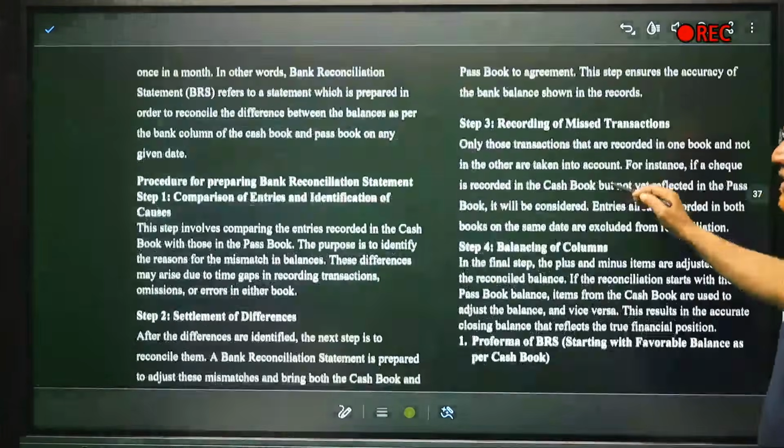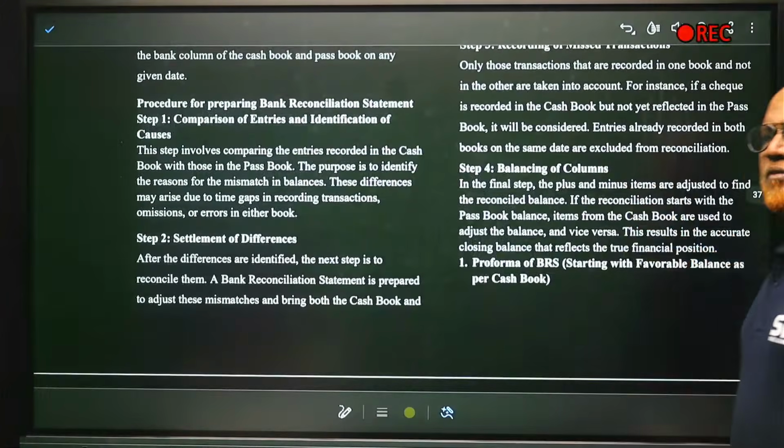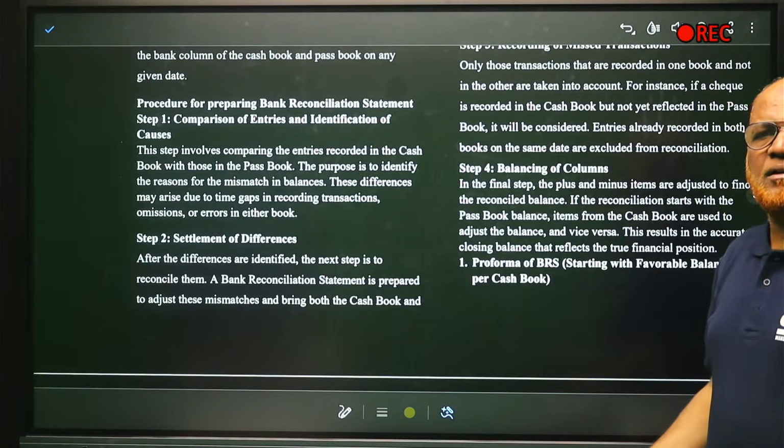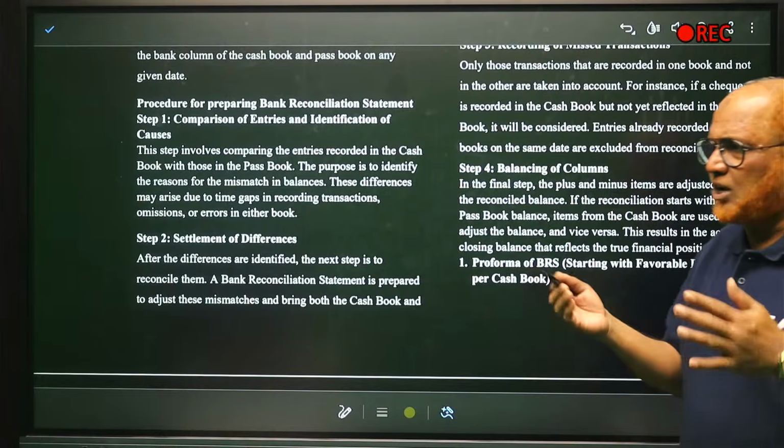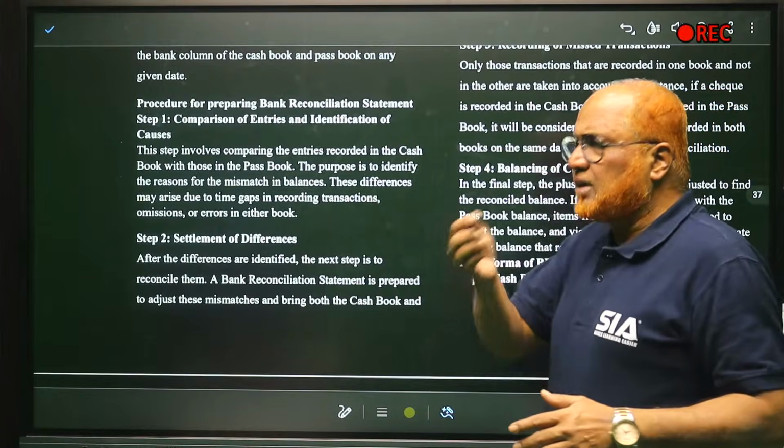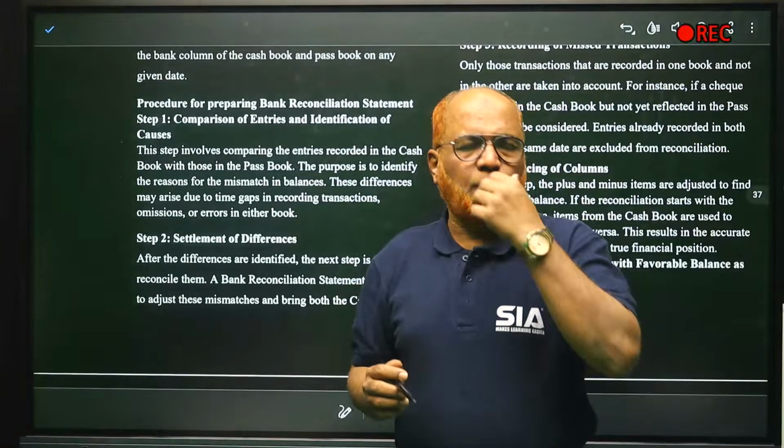Number of reasons are there. There are a number of reasons why there is difference between bank balance as per cash book and bank balance as per passbook. For example, simple example I'll give you.